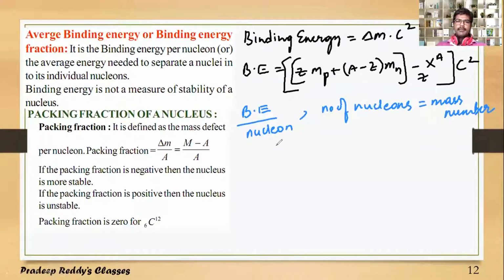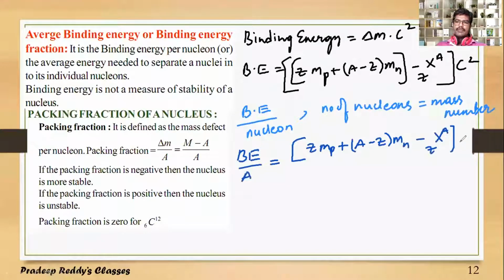So binding energy per nucleon, Be by A, is equal to Z Mp plus A minus Z into Mn minus X Z A, into C square, divided by its mass number A.